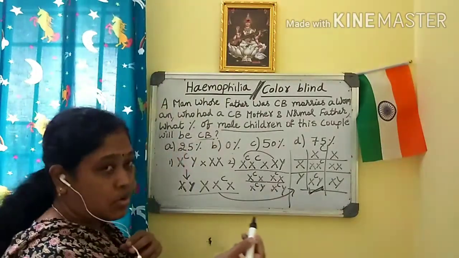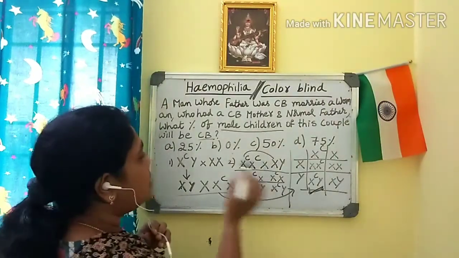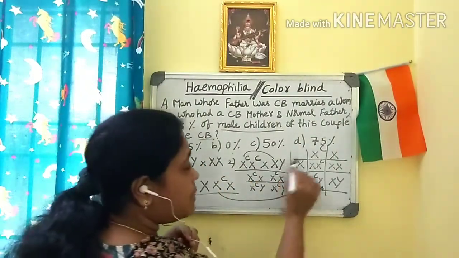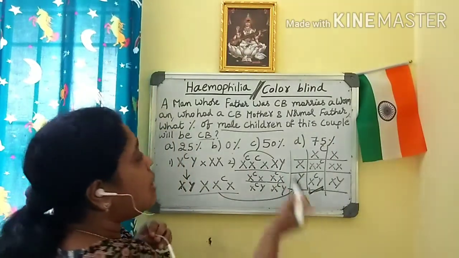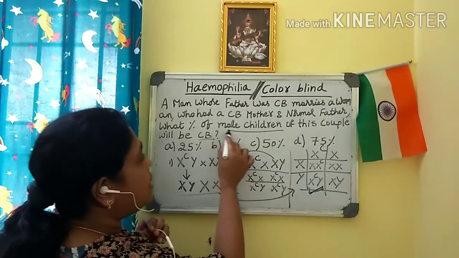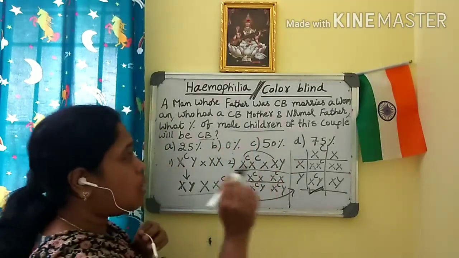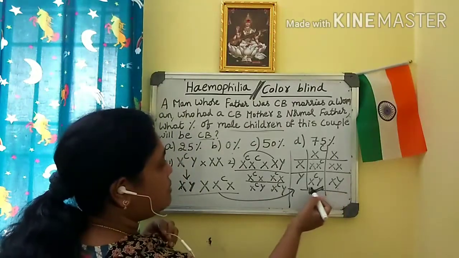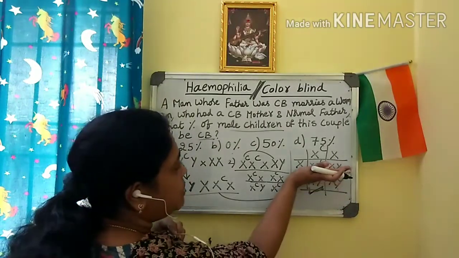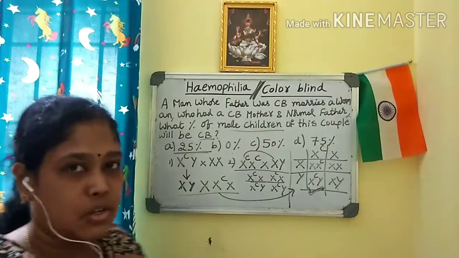That means 25% out of the whole will be colorblind. But they are asking the percentage among the male children of this couple. So among the male children, how much will it be? So 50% will be the answer. Understood?